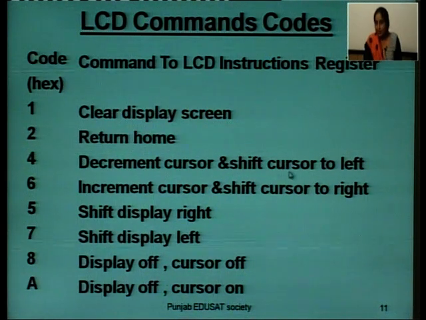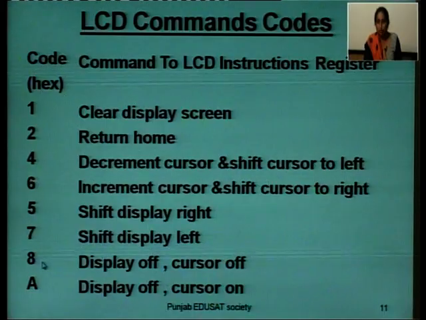decrement cursor and shift cursor to left. 6th, increment cursor and shift cursor to right. Then 5 in hexadecimal is used to shift the display right. 7 is used to shift the display left.